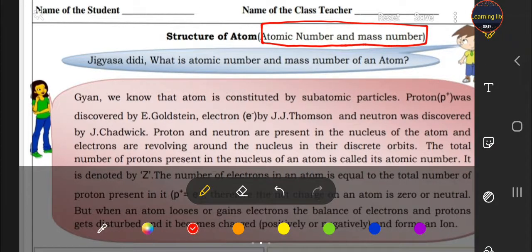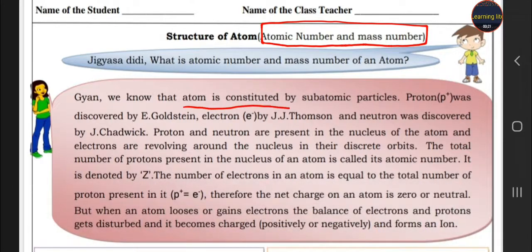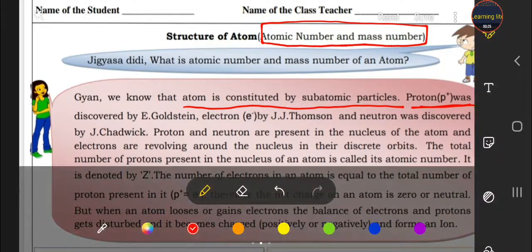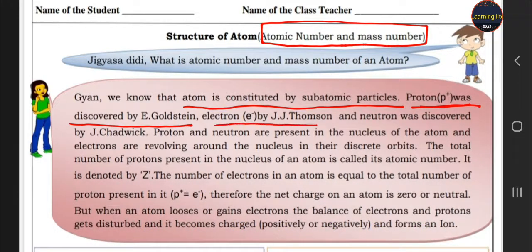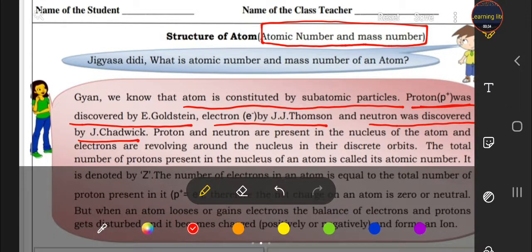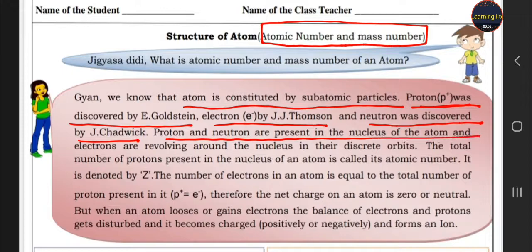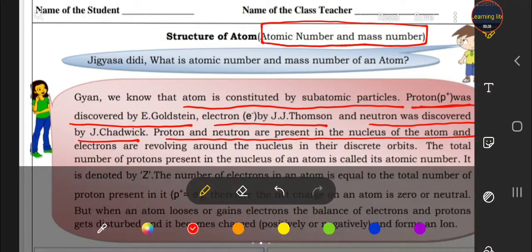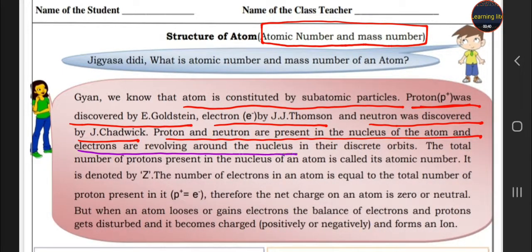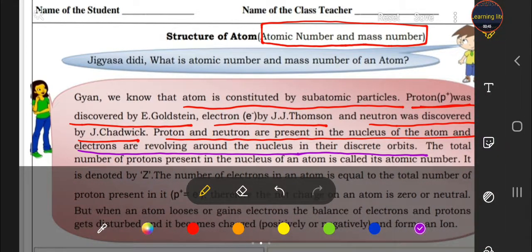Jigyasa replies that there are some subatomic particles in an atom, that is proton. Proton was discovered by E. Goldstein, electron by J.J. Thomson, and neutron was discovered by J. Chadwick. Protons and neutrons are present in the nucleus of an atom, but the electrons are revolving around the nucleus in their discrete orbits. So what is the atomic number, student?